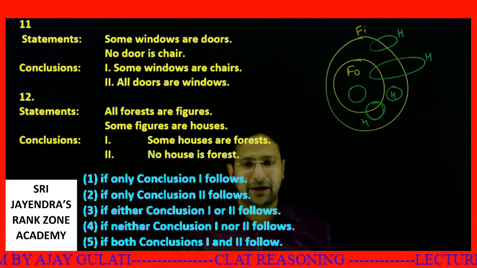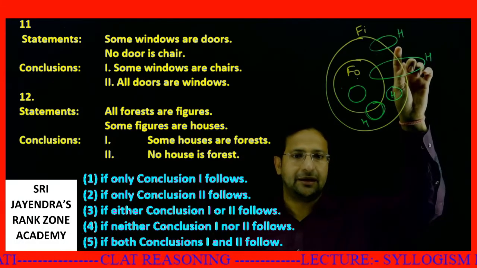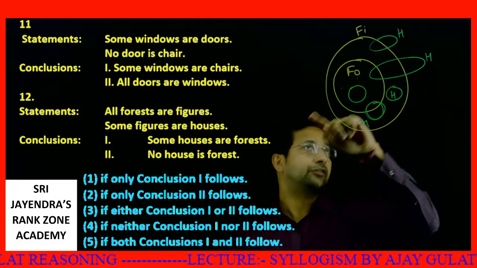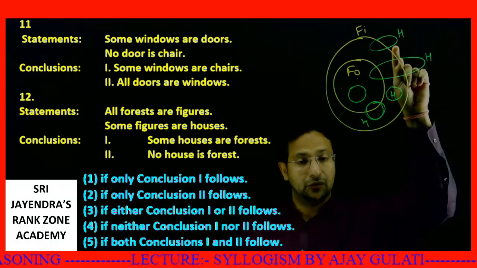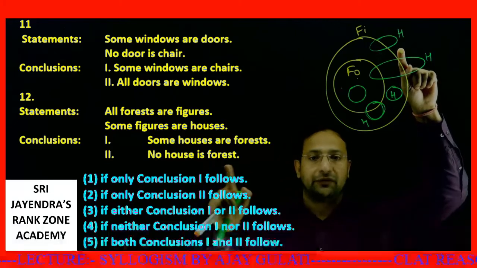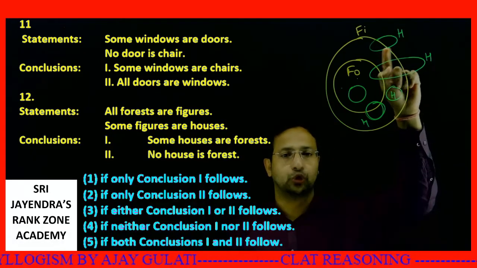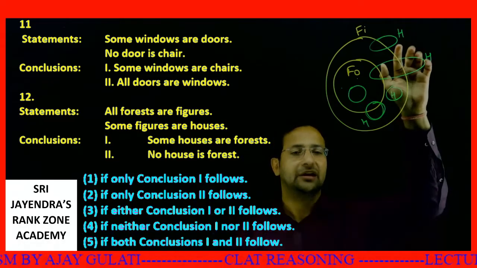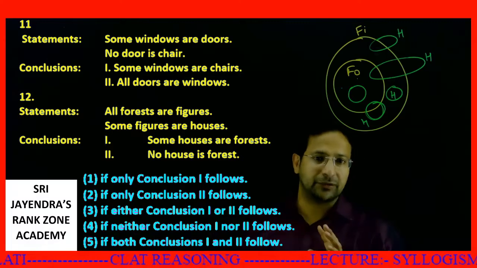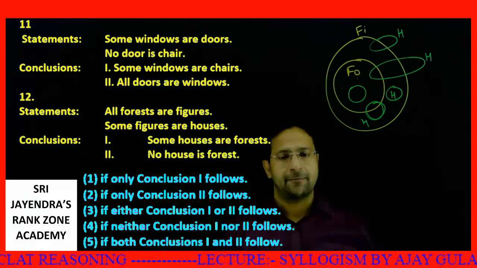The first statement, when I am denying, I am assuming this diagram. When I am saying the first one is false, some houses are forest, this diagram says the first is false. Second, no house is a forest. If I again assume this, no house is a forest, it becomes true. So at a time, only one could be true. Not both of them could be true together.